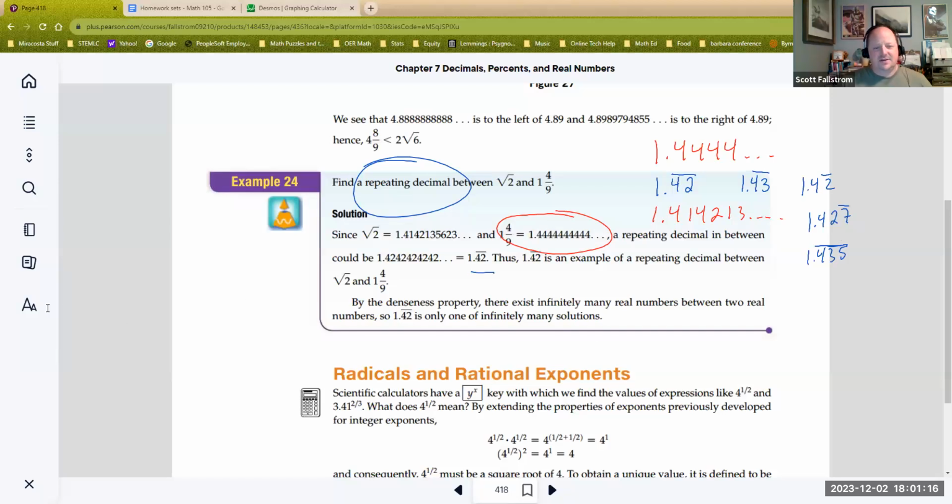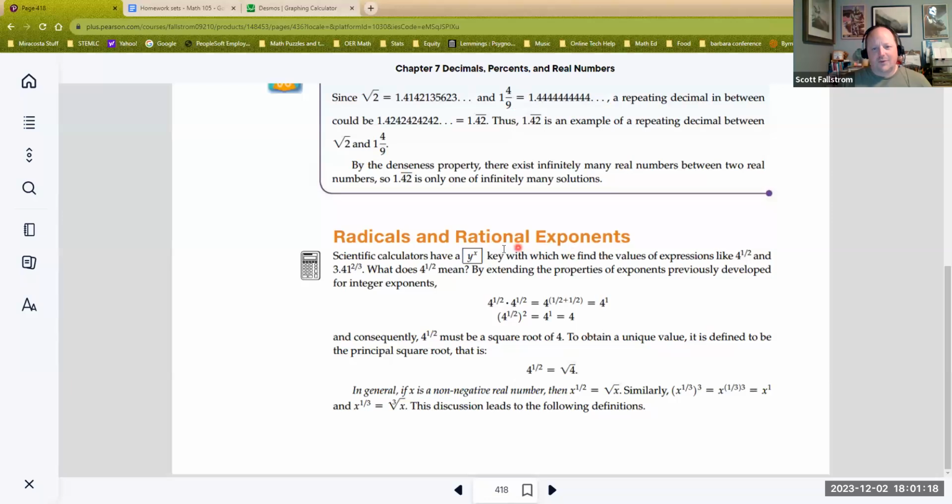Let's go to the last piece, which I believe is radicals and rational exponents. Now, this is one where, again, some of you may have seen this in your prior math classes, but you may not have. And here comes the fun. Square root of 4, we know the square root of 4 is 2, the principal square root. So think about that.